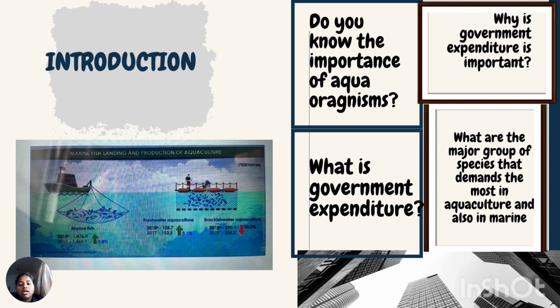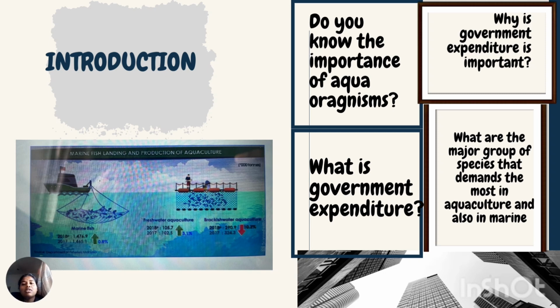So aquaculture, which is freshwater culture, also contributed positively towards our nation's GDP, where you could see that it went from 102.5 tons to 105.7 tons from 2017 to 2018, showing an increase. So fisheries and aquaculture are indeed very crucial as they boosted our nation's GDP.